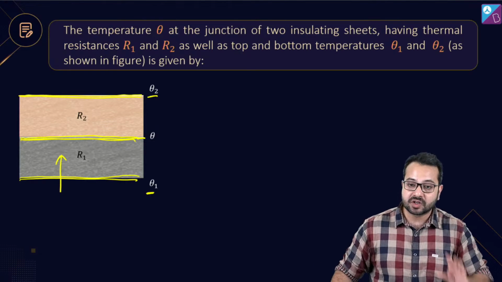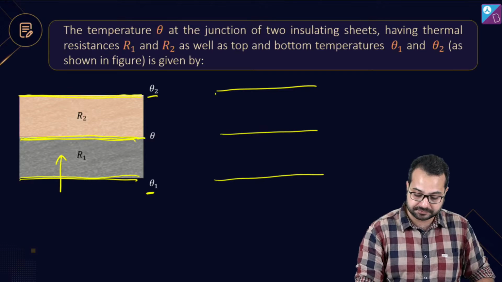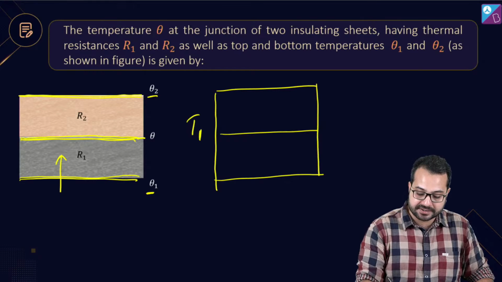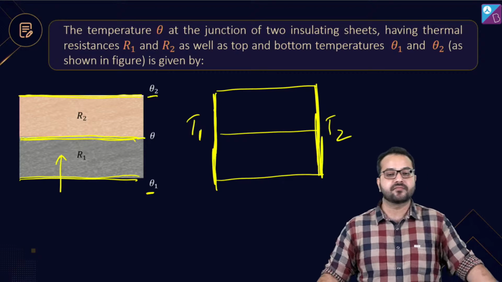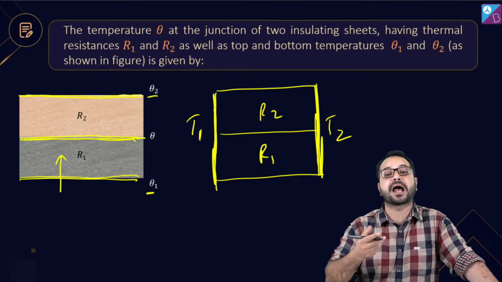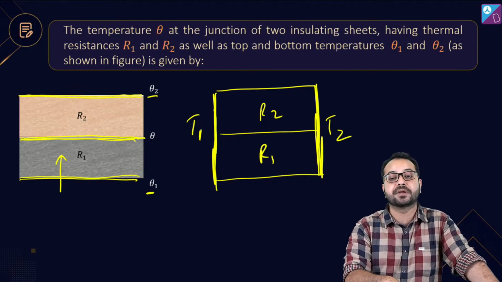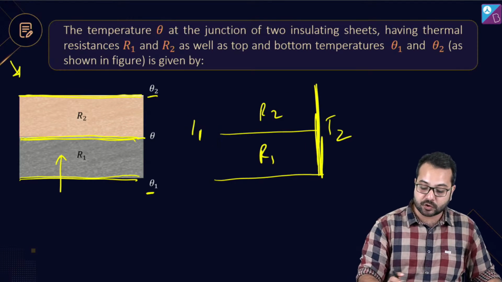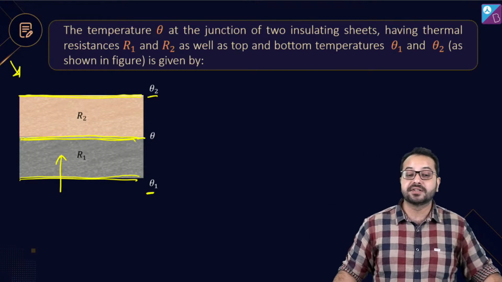What should have been there in parallel? I will tell you how it would have been parallel as well. Okay, if it said that this side is at temperature T1 and this side is at temperature T2, in this case we would have said that this R1 and this R2 are in parallel combination because they are between the same temperature difference. This combination would have been called the parallel combination, but not this combination. In this combination, what is going to happen? The heat current is going to flow the same through R1 and R2, and this will be a series combination.